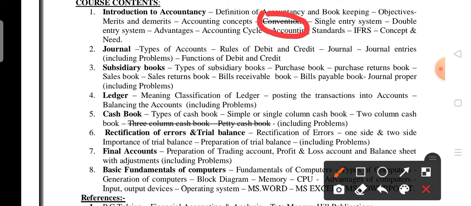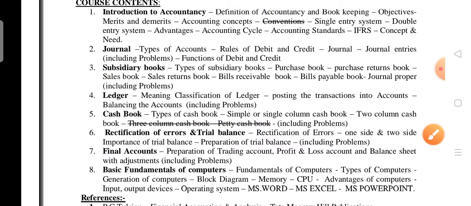You have to read the second unit, the third unit, and the fourth unit also. There is no deleted content in the second unit, the third unit, or the fourth unit. In the fifth unit, the three column cash book and petty cash book are deleted. In the sixth unit nothing is deleted, everything we have to read. In the seventh unit also nothing is deleted, and in the eighth also nothing is deleted. Everything you have to read.